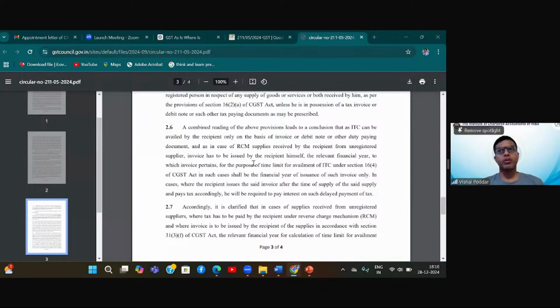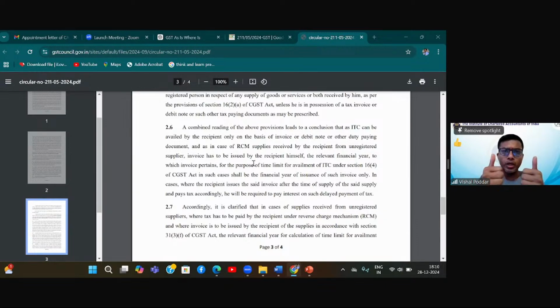See, there are two different points. When we talk about RCM, understand the uniqueness of RCM. RCM is such a transaction where both things happen. One is the levy, that is, you need to pay the tax, so you first step into the shoes of the supplier to pay the tax. Second, you step into the shoes of the recipient to get the ITC.